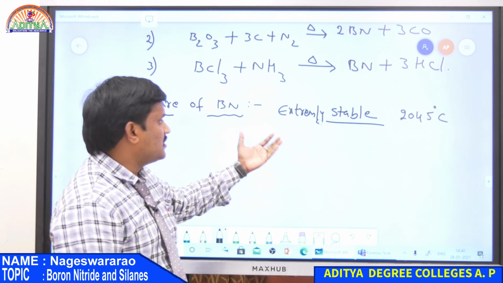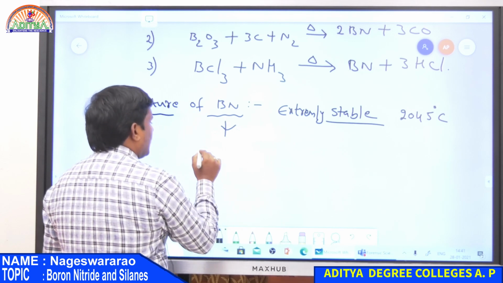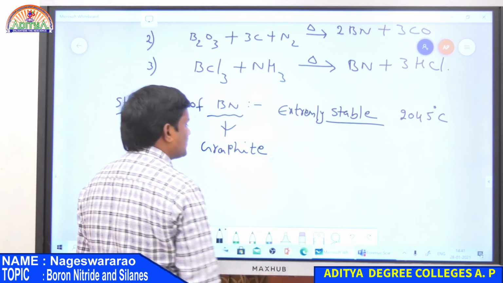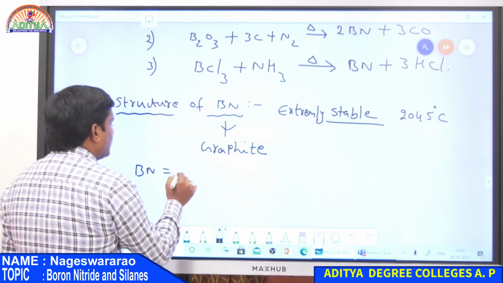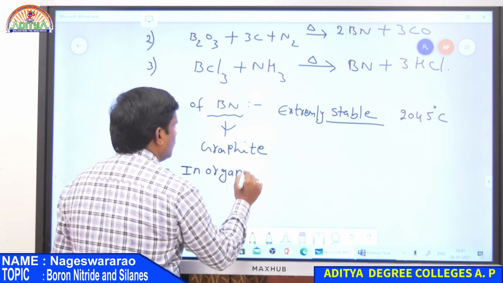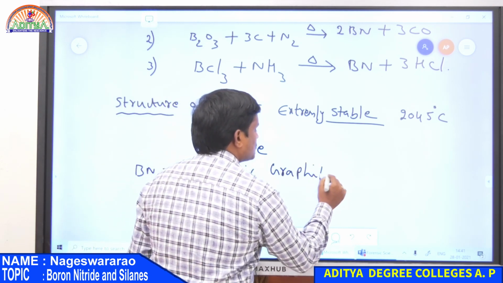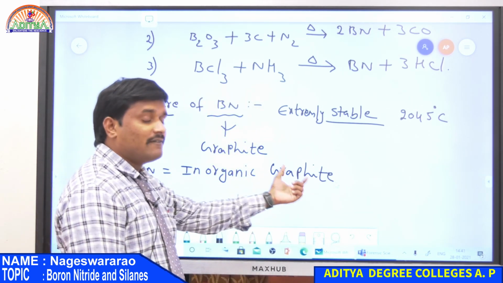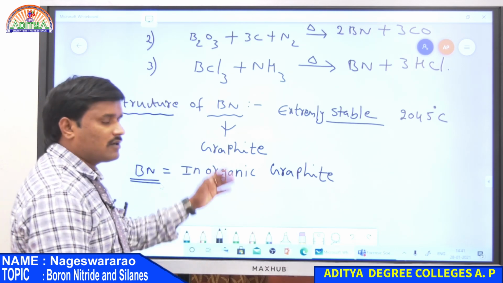The high stability of this compound is due to its graphite-like structure. That is why boron nitride is known as inorganic graphite. Inorganic benzene is borazole, B3N3H6. And inorganic graphite is nothing but BN, because it has a structure like graphite.